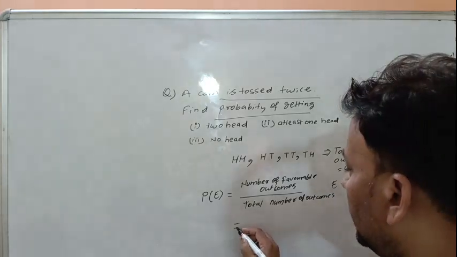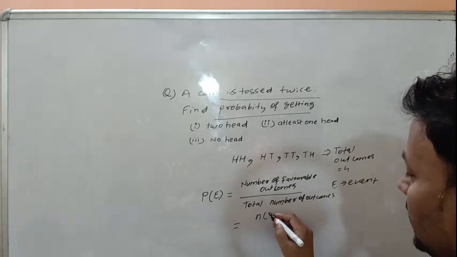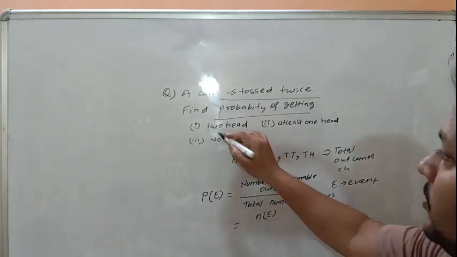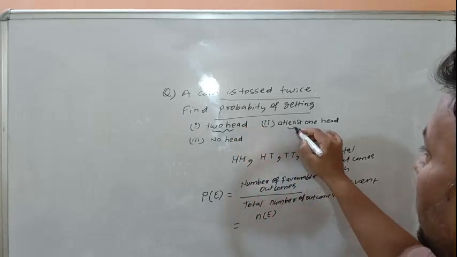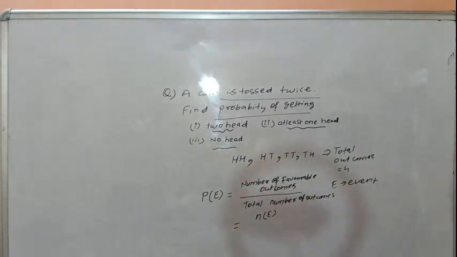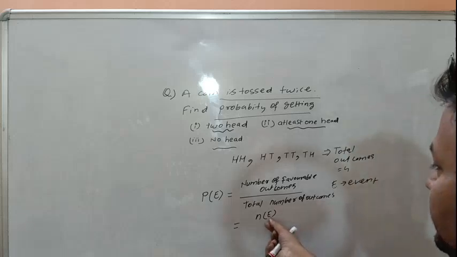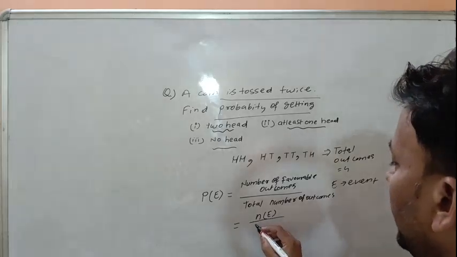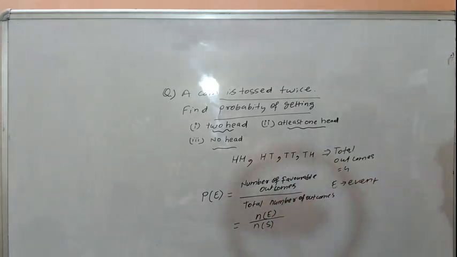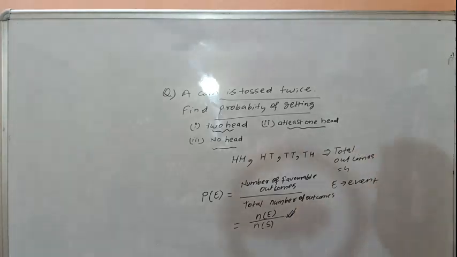In short form it can be written as n(E) over n(S). That means which event we have to find out. Two heads is the event, at least one head is the event, no head is the event. The question which we have to find is considered the event, and total elements in the sample space, that means total number of outcomes. In short form this can be written, and this can also be used in board exams.